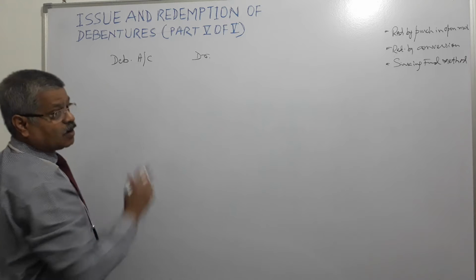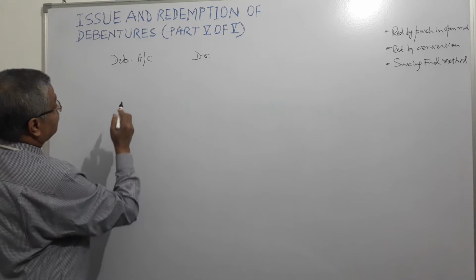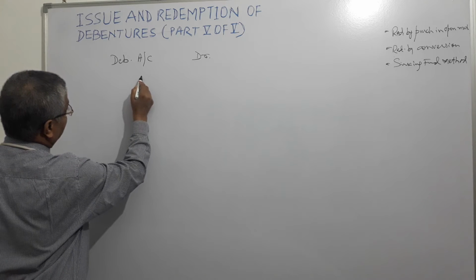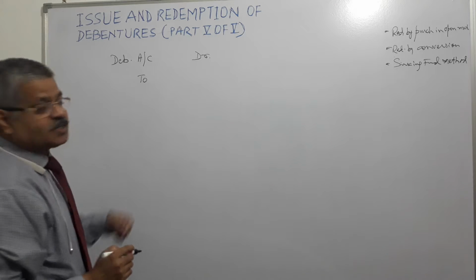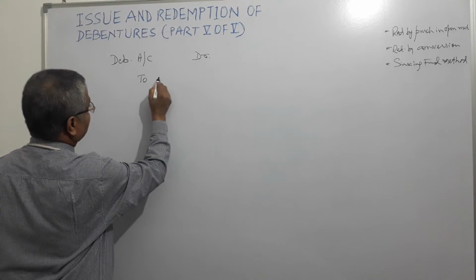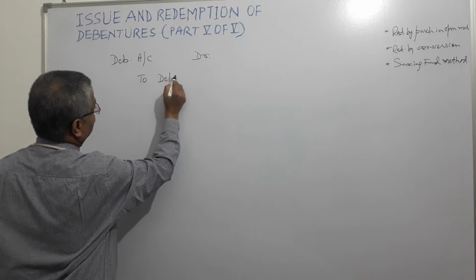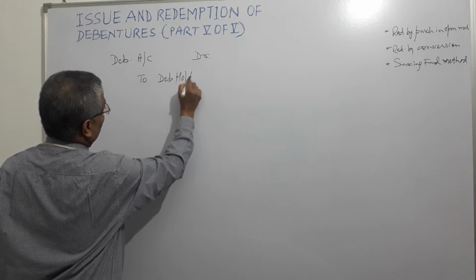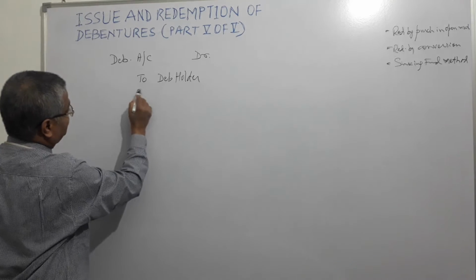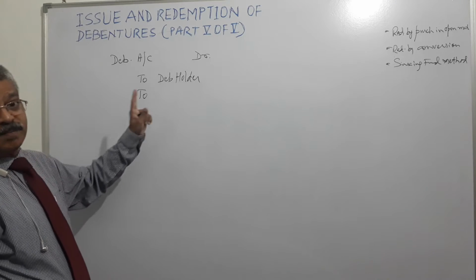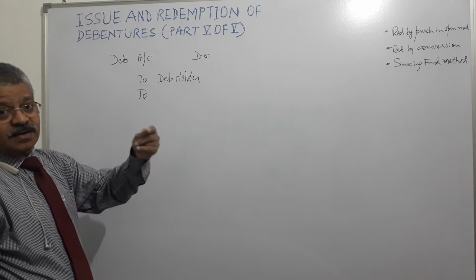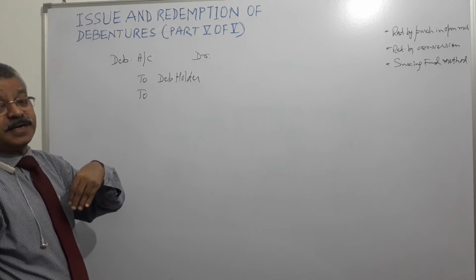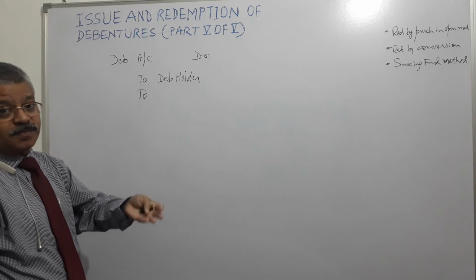So debenture account debit, and what are all the accounts that will be credited? Debenture holders will be credited, and what else will be credited? The company is earning profit of 5 rupees. It had issued for 100, buying for 95. So 5 rupees it is.